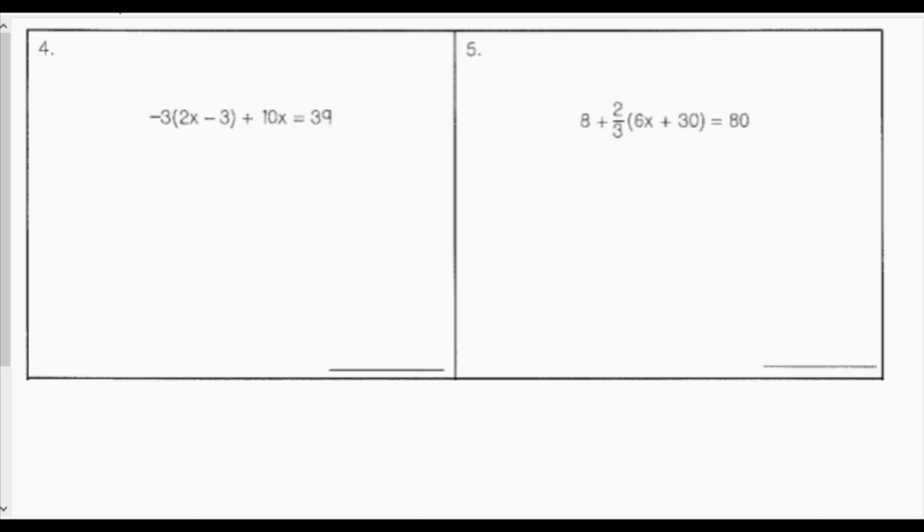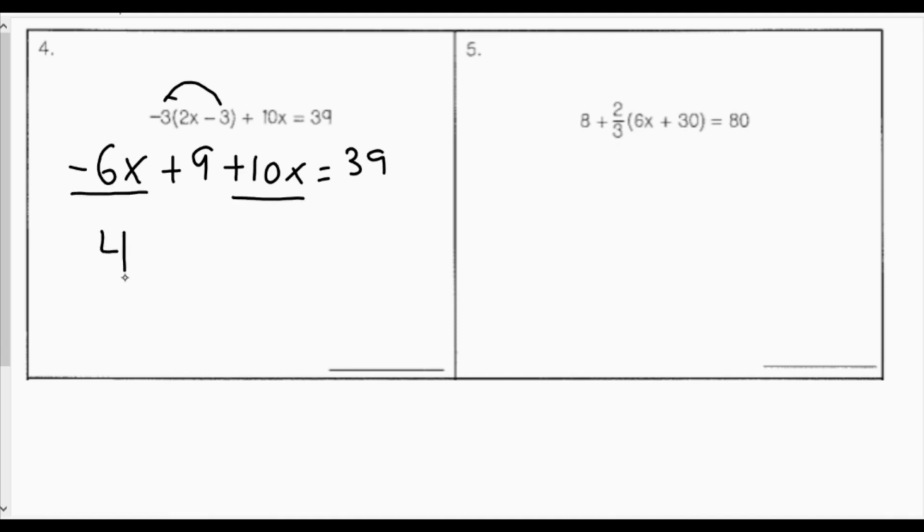Number 4, I have negative 3 parentheses 2x minus 3 plus 10x equals 39. So again, the first thing I want to do is distribute my negative 3 into the 2x as well as into the negative 3. Negative 3 times 2x will be negative 6x. And negative 3 times negative 3 will be a positive 9. My 10x and 39 will stay the same, so I will carry those down. Now I'll combine like terms, so negative 6x and 10x will combine to be 4x, and my plus 9 and equals 39 will stay the same.